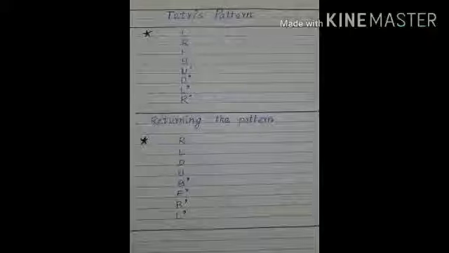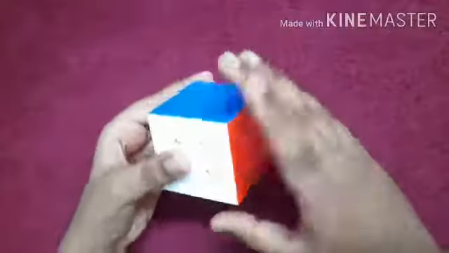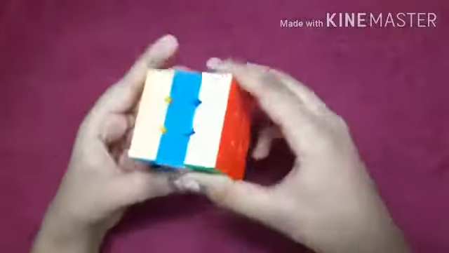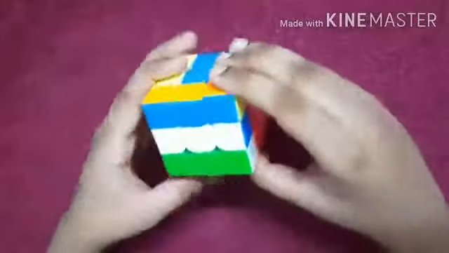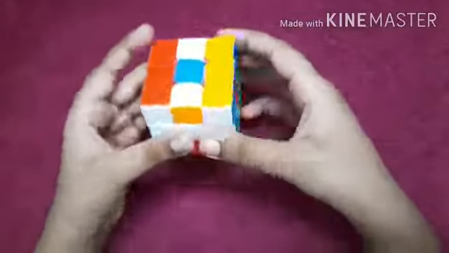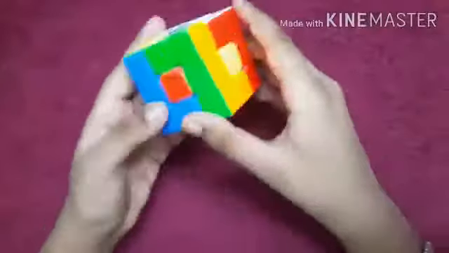Our last and second pattern is the Tetris pattern. We can also return the Tetris pattern. Now we'll see the tutorial to do the Tetris pattern. First, hold your cube and do L, R, F and B, U prime, D prime, L prime and at last R prime. So we have completed the Tetris pattern.